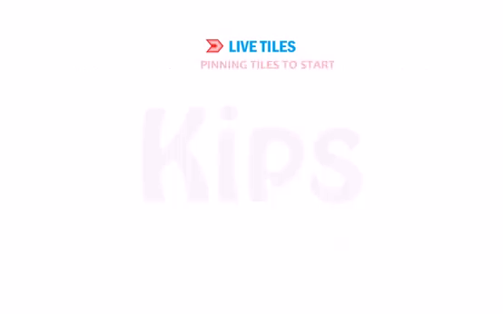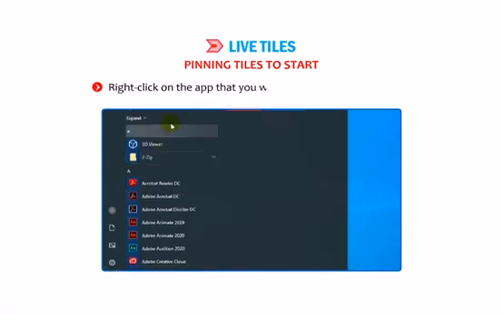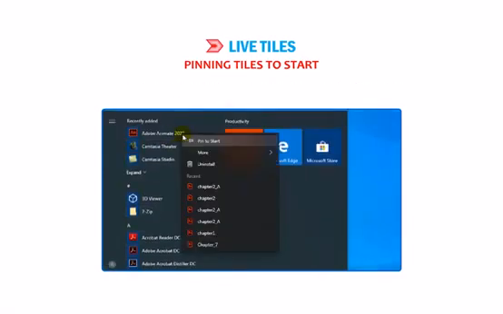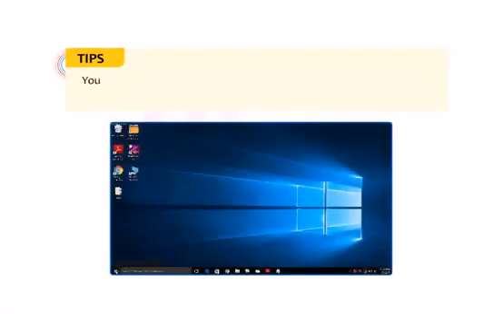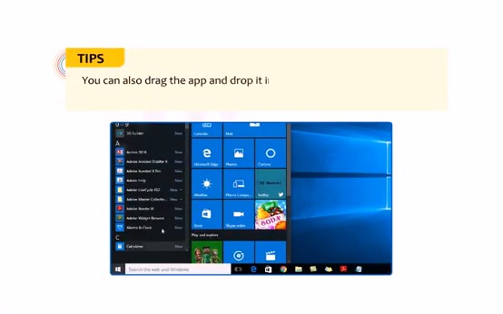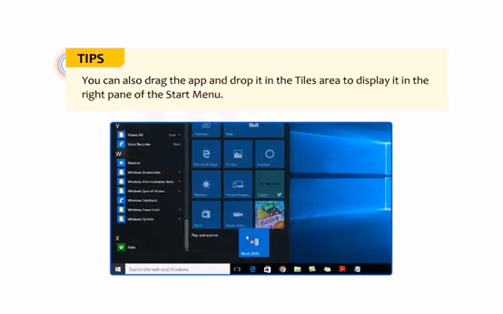Students, let us understand how to pin tiles to Start. Click on the Start button. Right-click on the app that you want to add to the Start menu. Select the option Pin to Start. The selected app is displayed in the right pane in the form of a tile. Let me give you a tip. You can also drag the app and drop it in the tiles area to display it in the right pane of the Start menu.